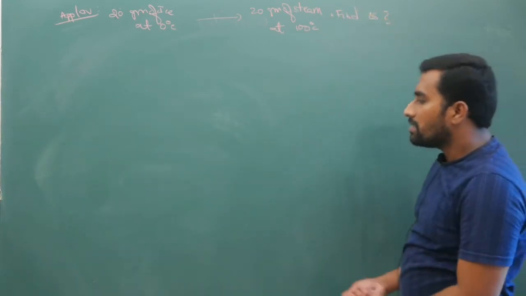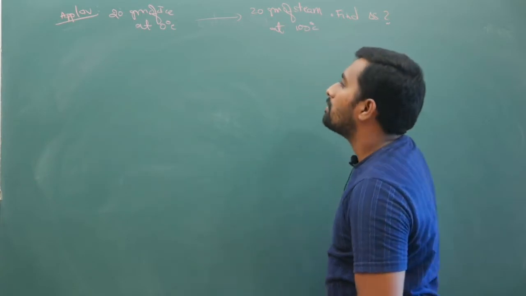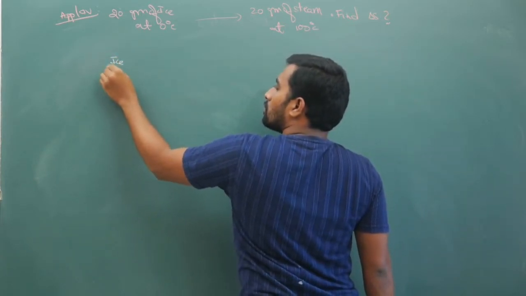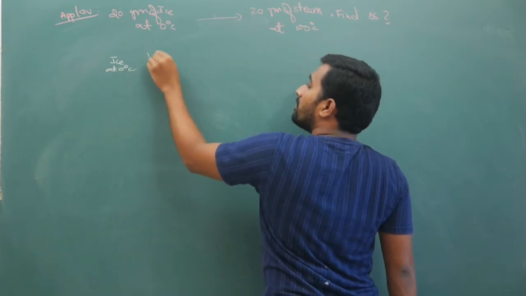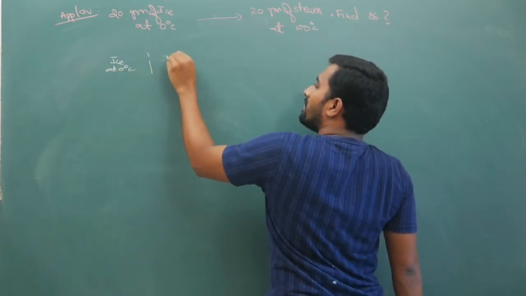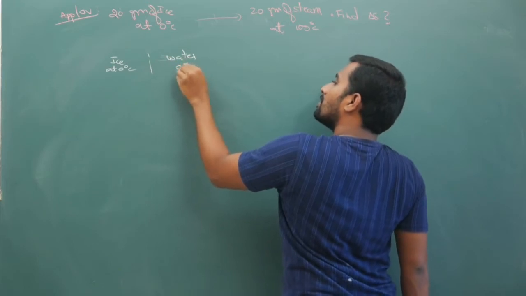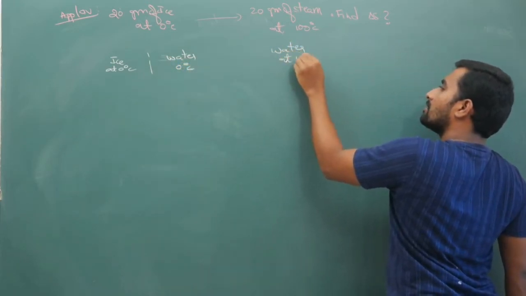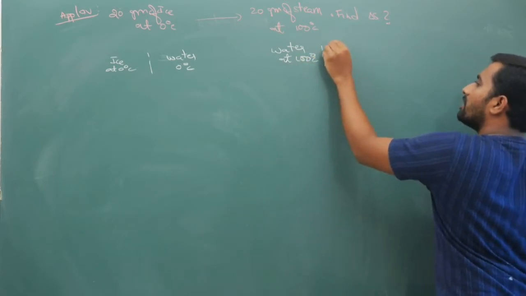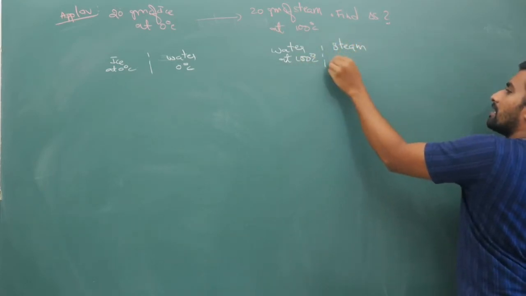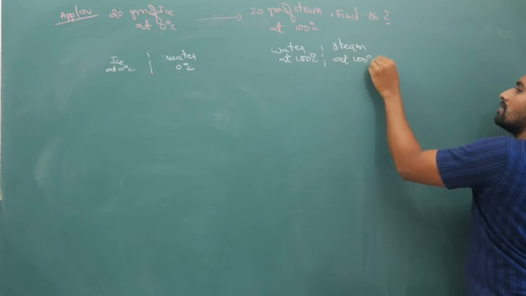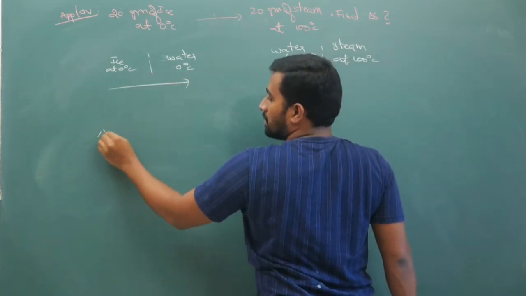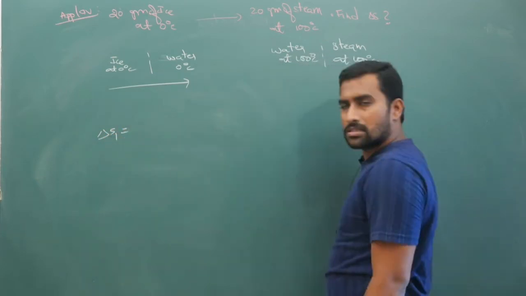Now in this case, how you will calculate: first ice at 0 will get converted to water at 0, then it will get converted to water at 100, then it will get converted to steam at 100. So now for this process, the ice to water conversion, your entropy 1 is